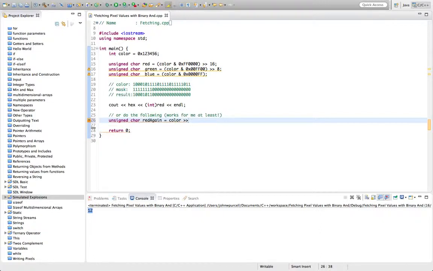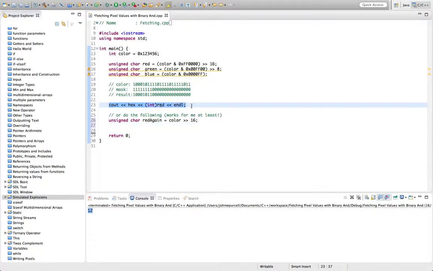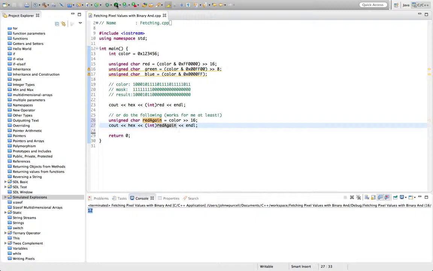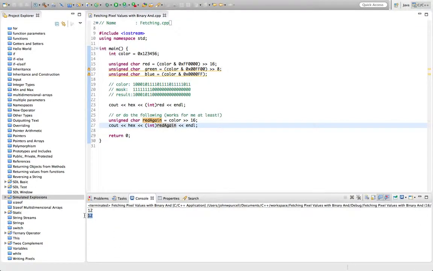So if we shift this by 2 bytes and then output this value, so red again, then if I run this, again we get 1, 2.